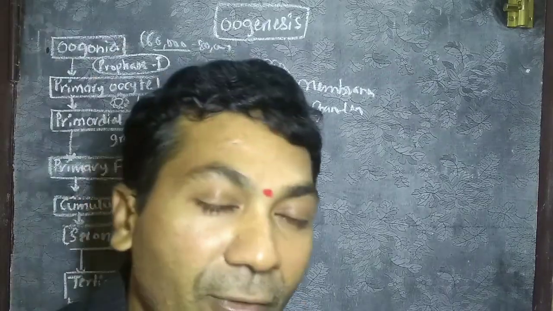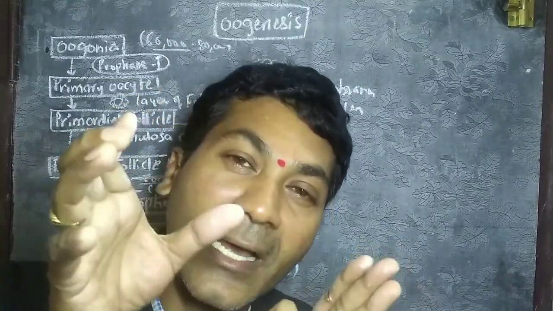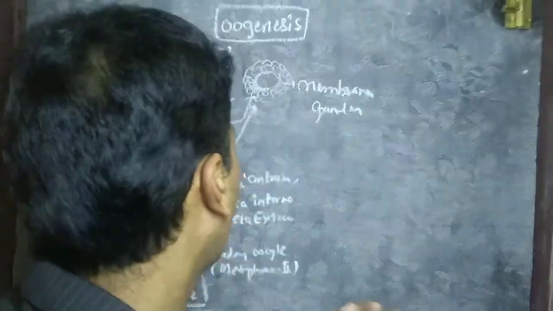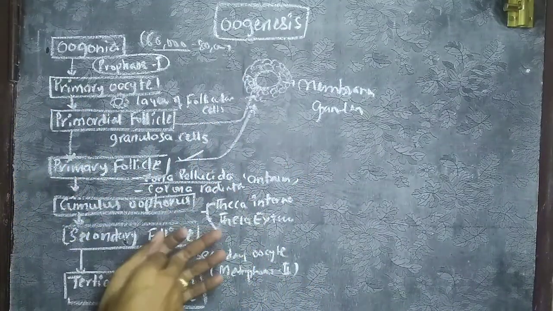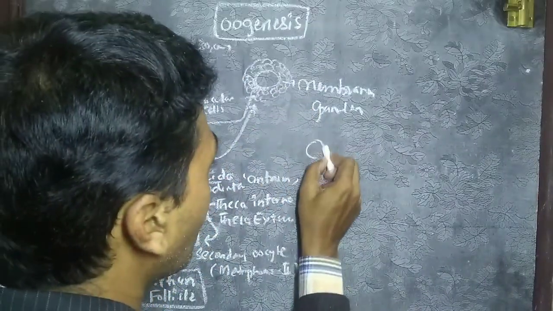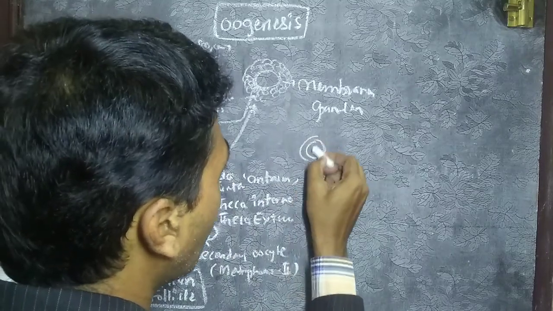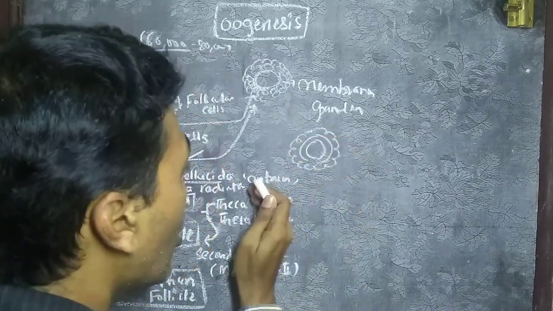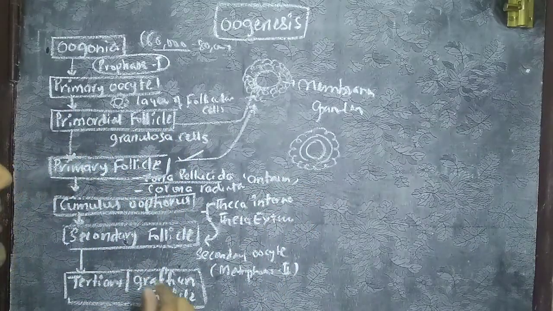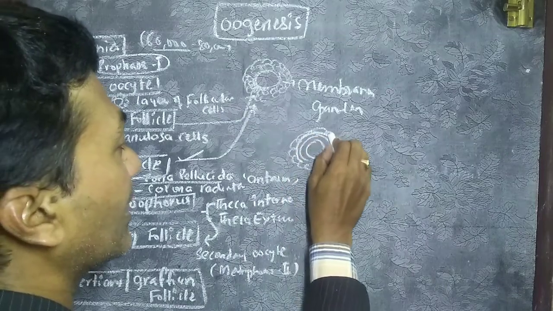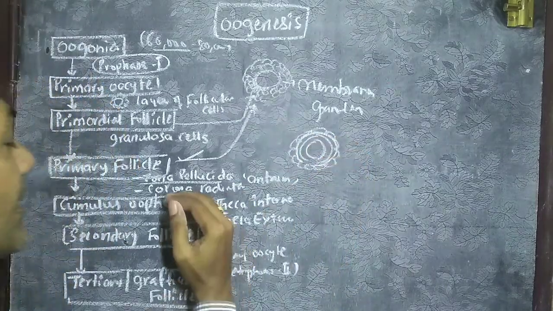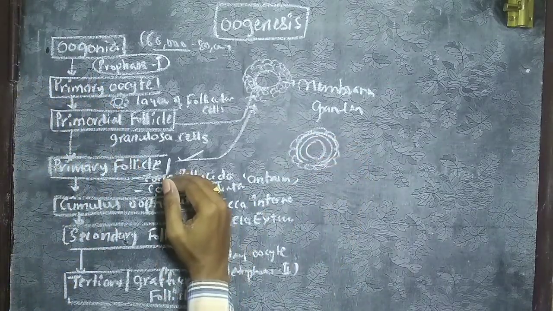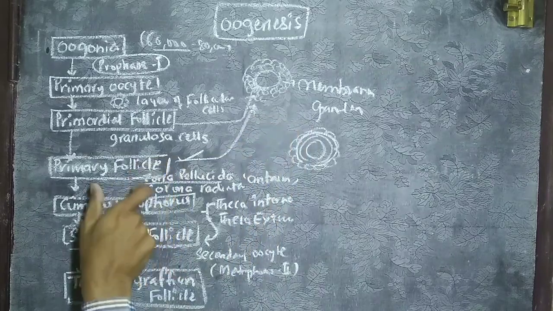Clear? This is the primary oocyte, then the zona pellucida, then the granular cells, the membrana granulosa. Later, the lowermost granular cells condense and form the corona radiata.